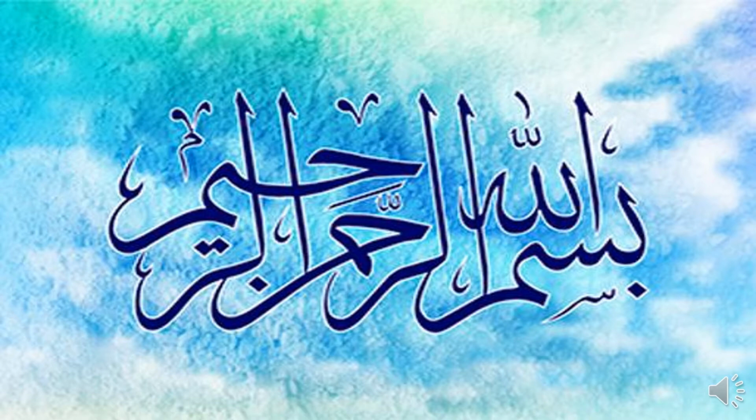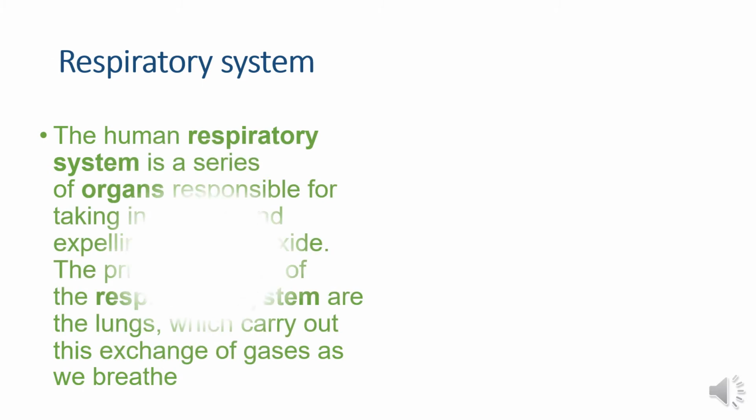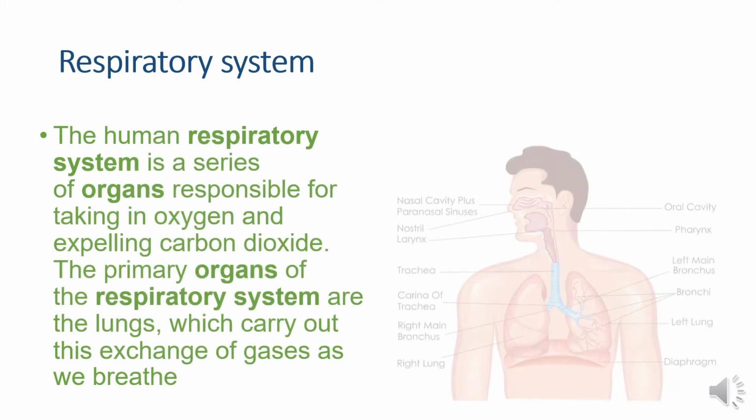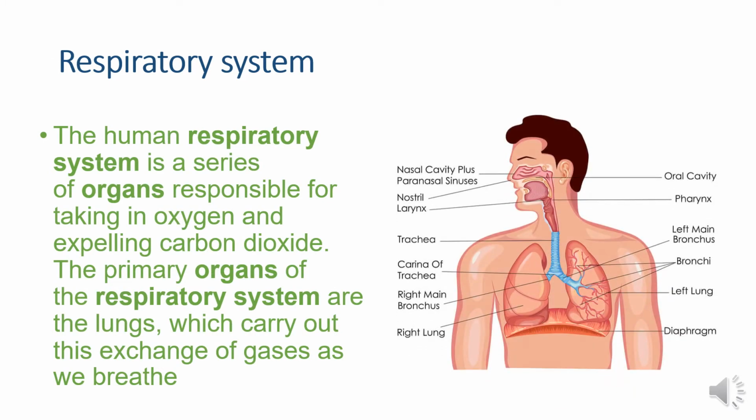Today we will discuss the human respiratory system. The human respiratory system is the series of organs which are responsible for taking in oxygen and expelling carbon dioxide. The primary organs of the respiratory system are the lungs, which carry out this exchange of gases as we breathe.